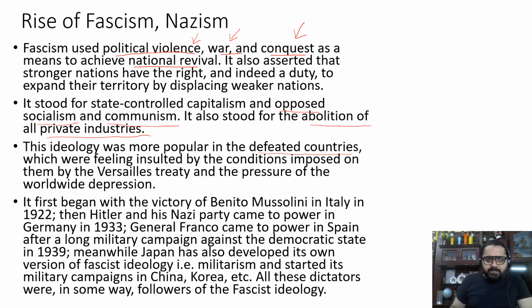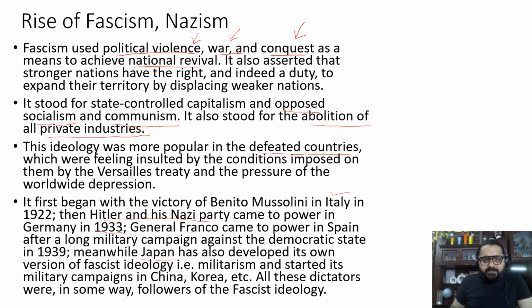Now, let us see a little bit of the history of fascism. It first began with the victory of Benito Mussolini in Italy in the year 1922. Then Hitler and his Nazi party came to power in Germany in the year 1933. In Spain, it was General Franco, and we can also talk about Japan. Japan was also facing a severe crisis when it adopted the fascist ideology. It started military campaigns in countries like China and Korea.